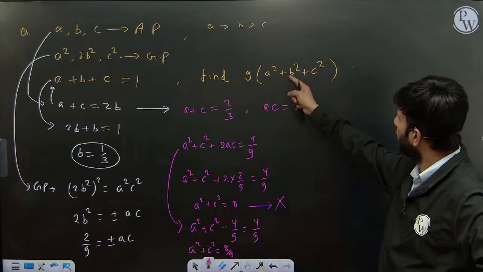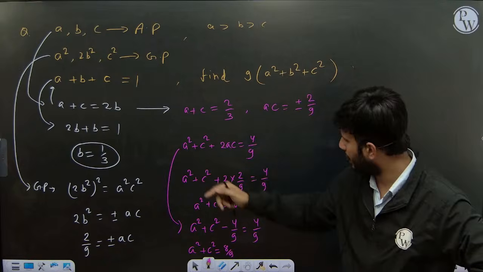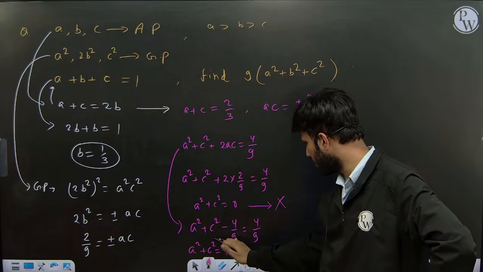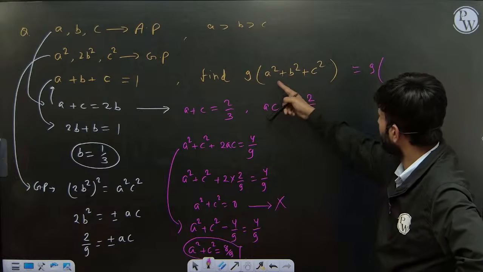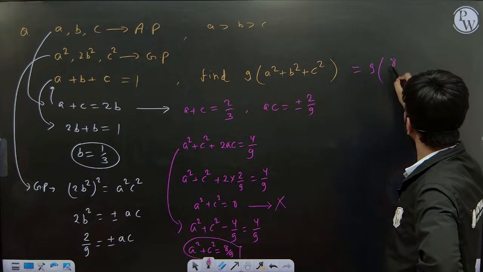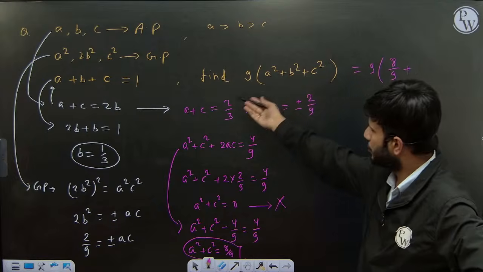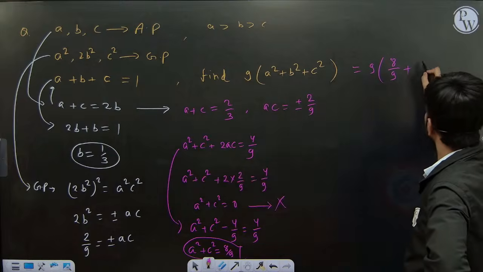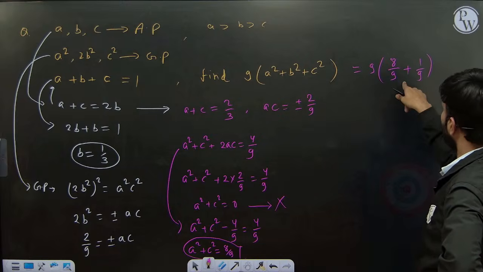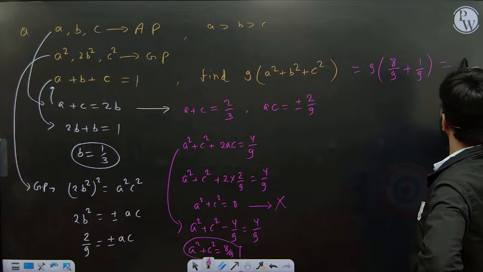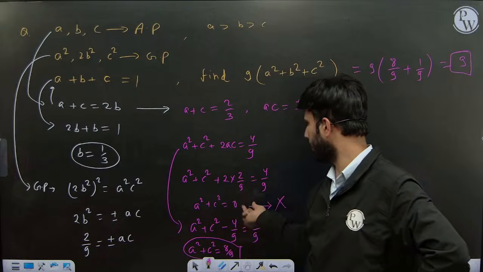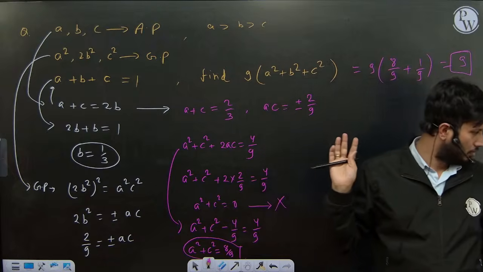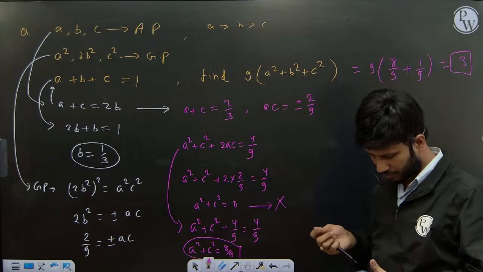Okay. B square value we already know, 1 by 9. Just put this value. So what will we get? 9 times A square plus C square is 8 by 9, and B square is 1 by 9. 9 by 9 is 1. So 1 into 9, the answer is just 9. Okay, so we won't get a solution from the other case. So the answer will be 9 for this question.